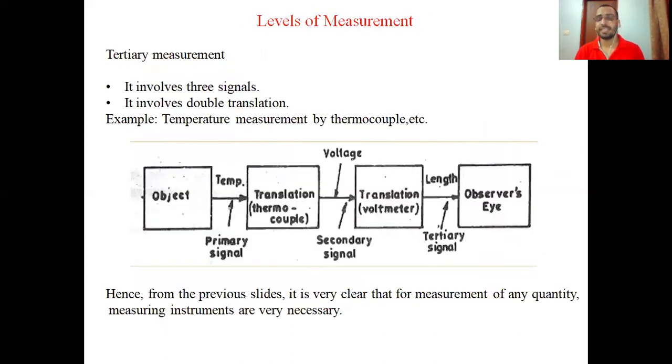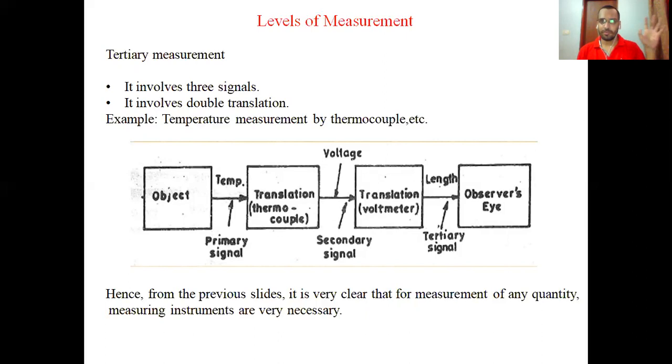Next and the last level of measurement is tertiary measurement. In tertiary measurement, there are three signals and double translation. For example, let us take variables x, y, and z.